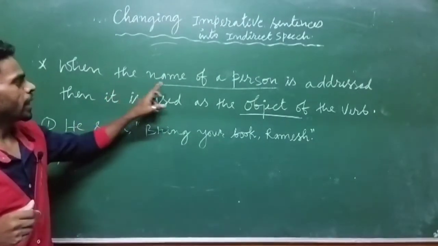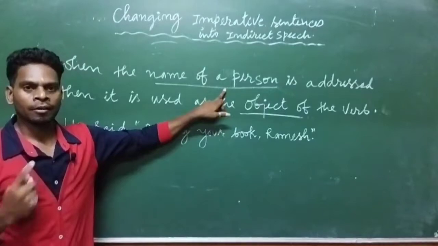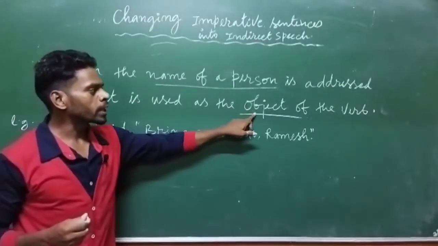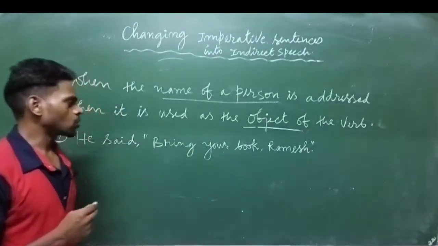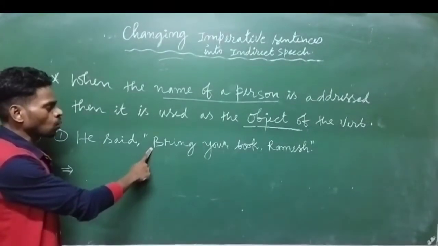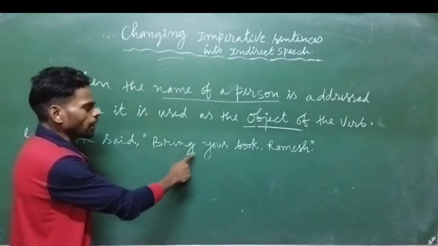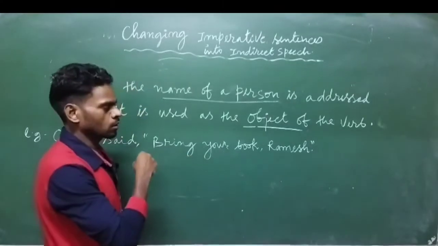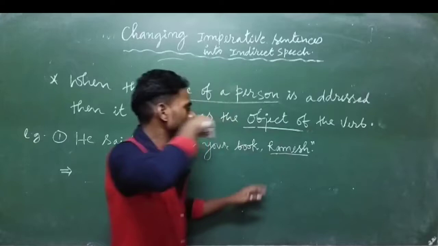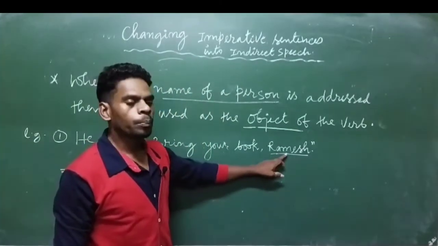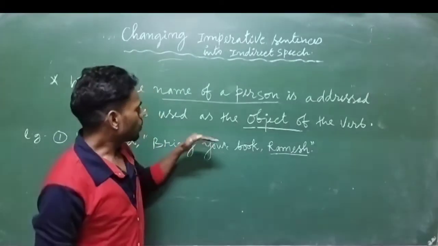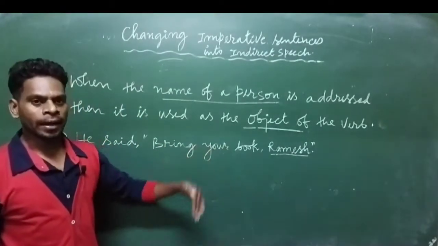Next, when the name of a person is addressed, then it is used as the object of the verb. So let's see one example. Here he said, within inverted commas, bring your book, Ramesh. So here a name is addressed. Ramesh is the name of a person. So in that case, how can you change the imperative sentence into indirect speech?